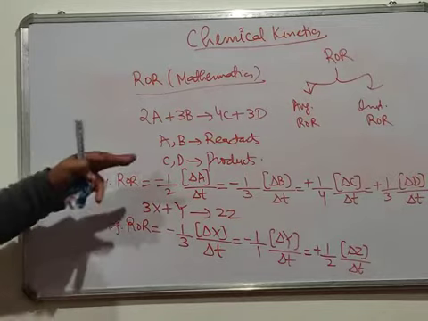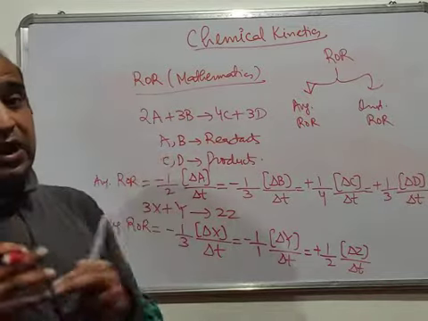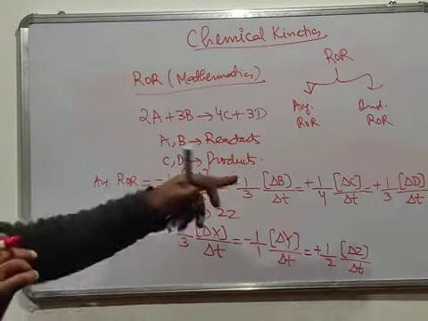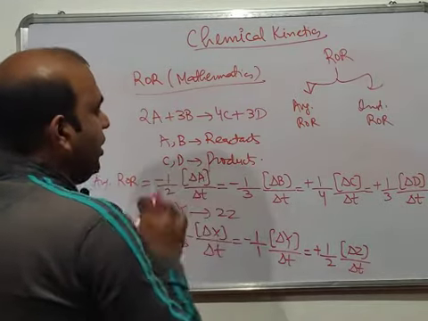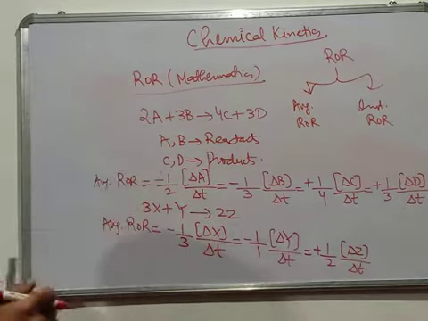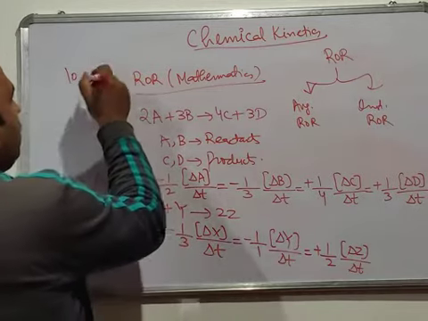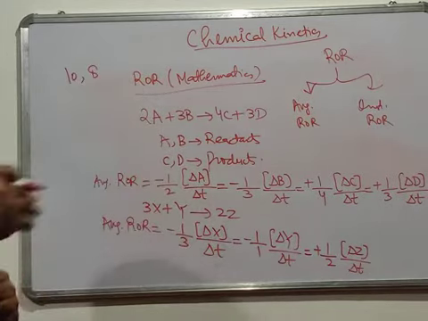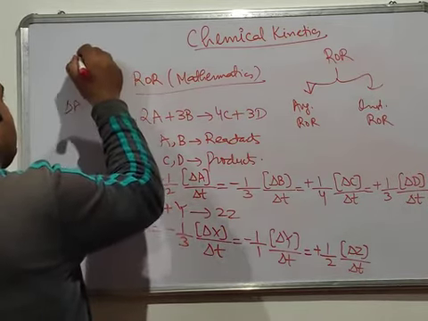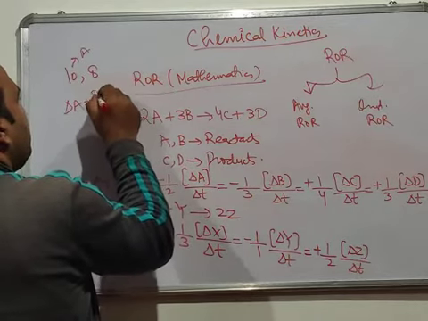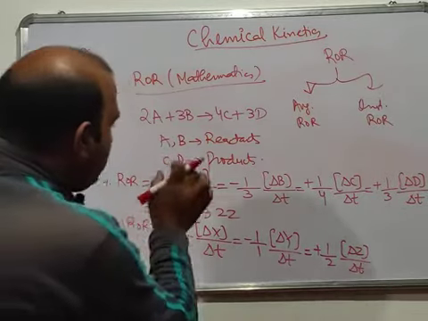Now for this reaction, I have written the average rate of reaction, so you can see here the minus sign. Now somebody will ask a very interesting question: why this minus sign for the reactants and not for the products? Because for reactants, this term del A will be negative, as it is the change in concentration of the reactant. Initially suppose you have 10 moles of A, then after some time only 8 are left because 2 moles of A have reacted. So the change in concentration of A will be final minus initial, 8 minus 10, which is -2. So the minus sign comes here.